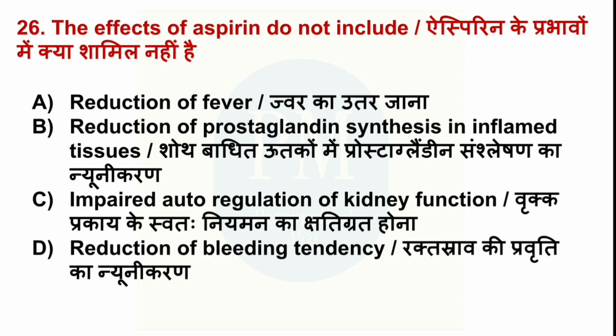The effects of aspirin do not include option A, reduction of fever, option B, reduction of prostaglandin synthesis in inflamed tissues, option C, impairing autoregulation of kidney function, option D, reduction of bleeding tendency. The correct option is option D, reduction of bleeding tendency.